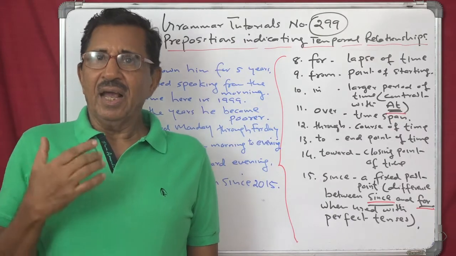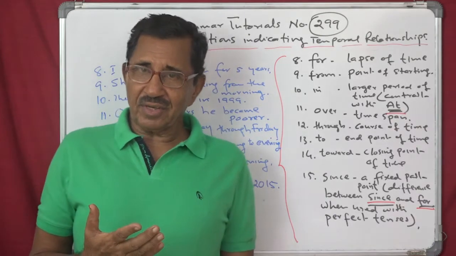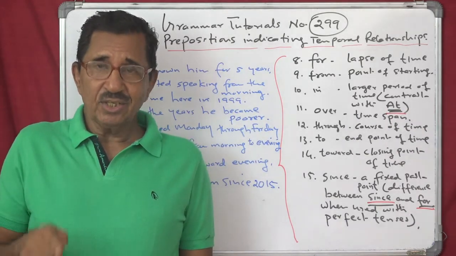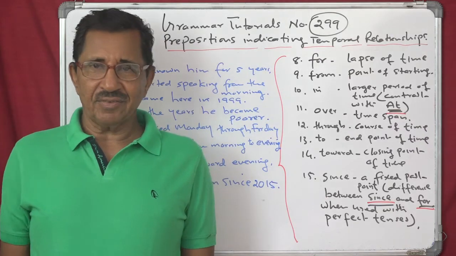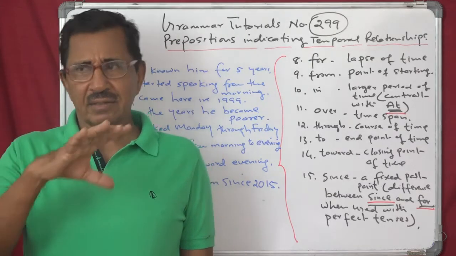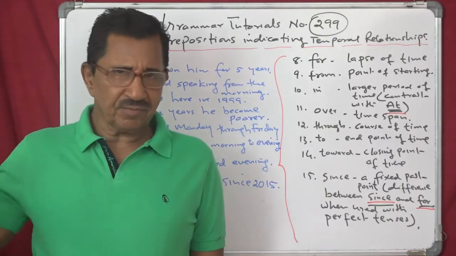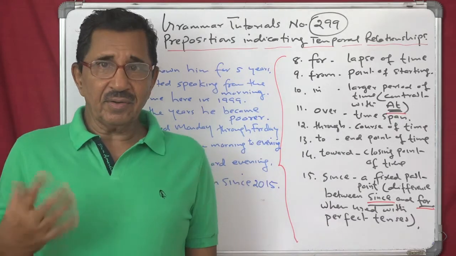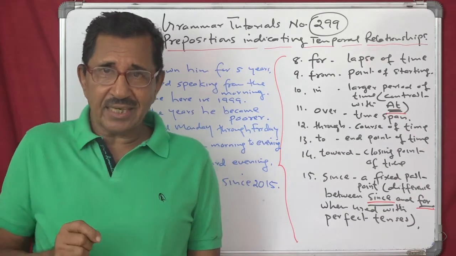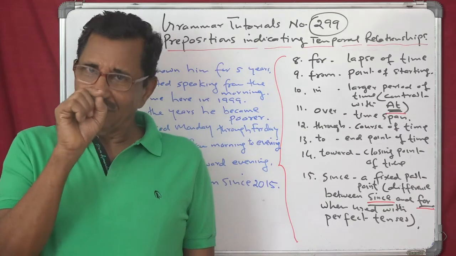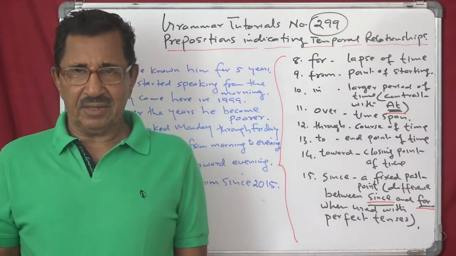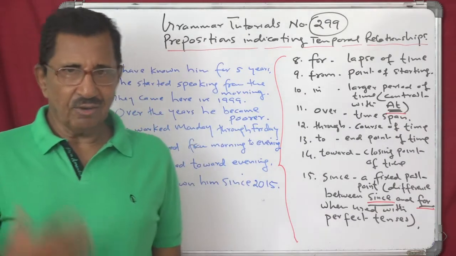For example, he has been working here for 10 years. He has been working here since 2010. That's the difference. This is 2020. So if we say he has been working here for 10 years, 10 years have passed by; it is a lapse of time. But when we say he has been working here since 2010, it means a fixed point in the past, from 2010 up to this time. That's the difference.